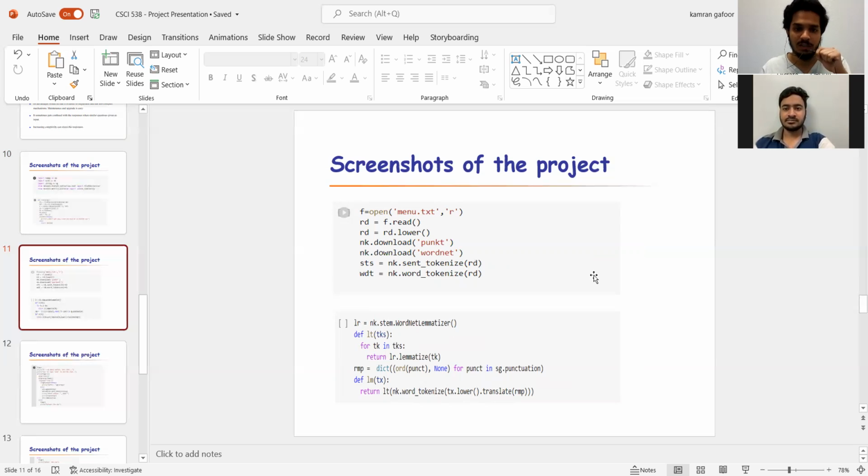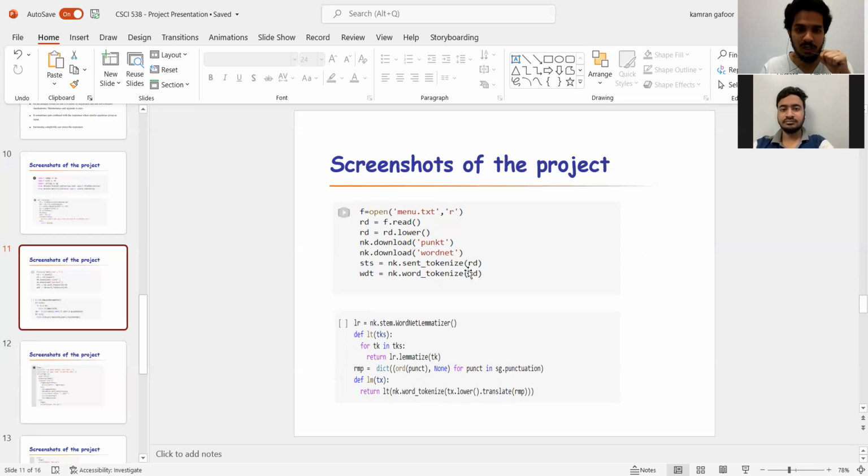Then all the text in it is converted to lowercase, and then we are downloading Punkt and WordNet. These are packages that are not imported but downloaded in the code. As I said earlier, Punkt is used for dividing the words from the sentence, and WordNet is used to divide different words into different clusters. So we just download them, and then we use them to tokenize.